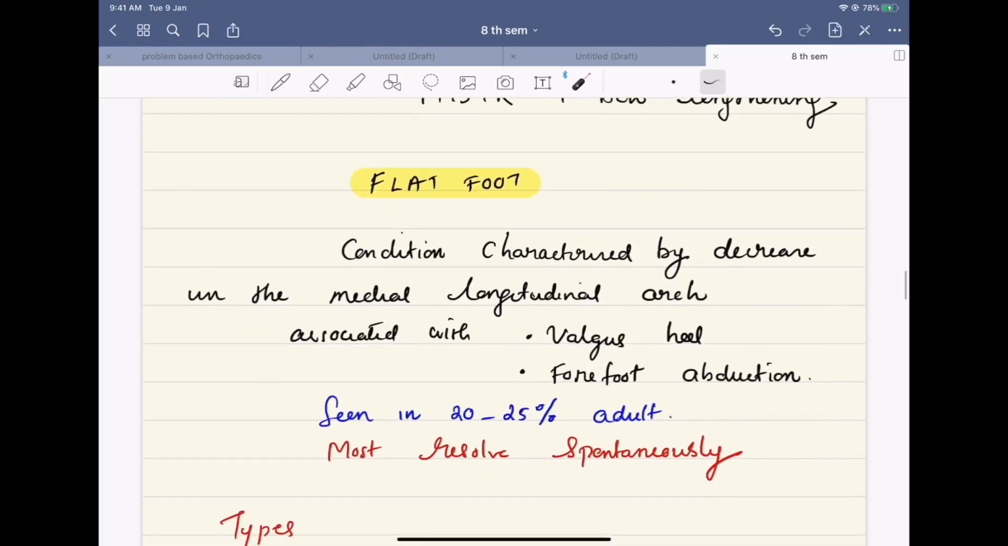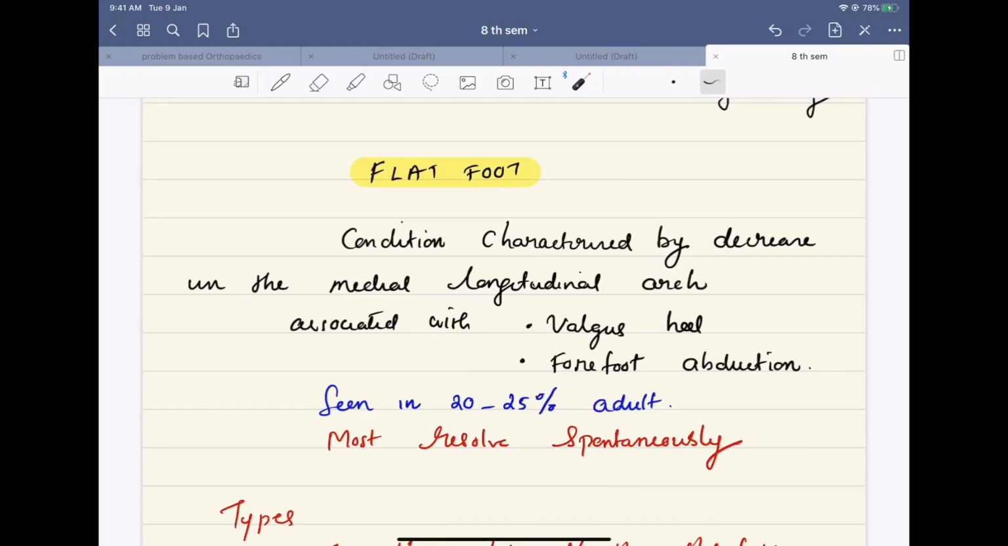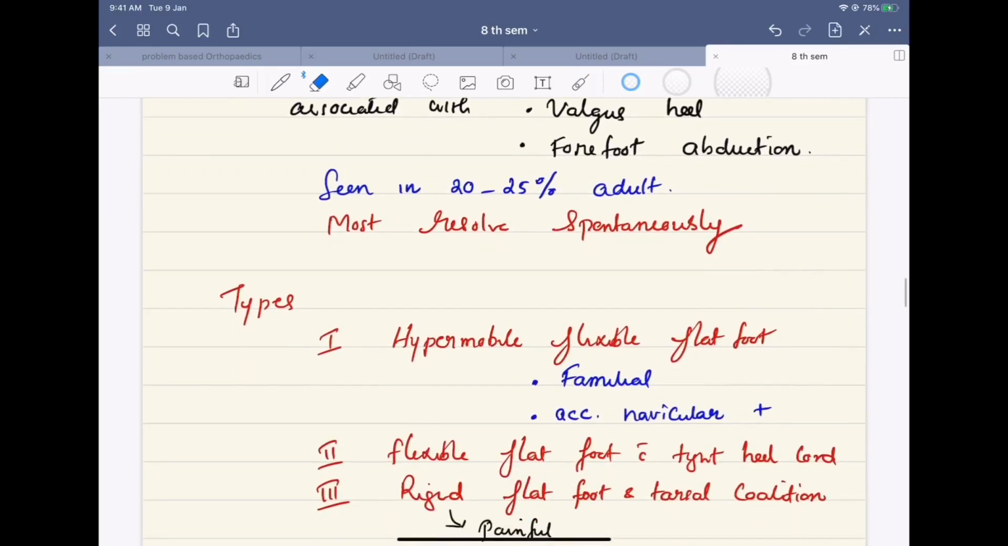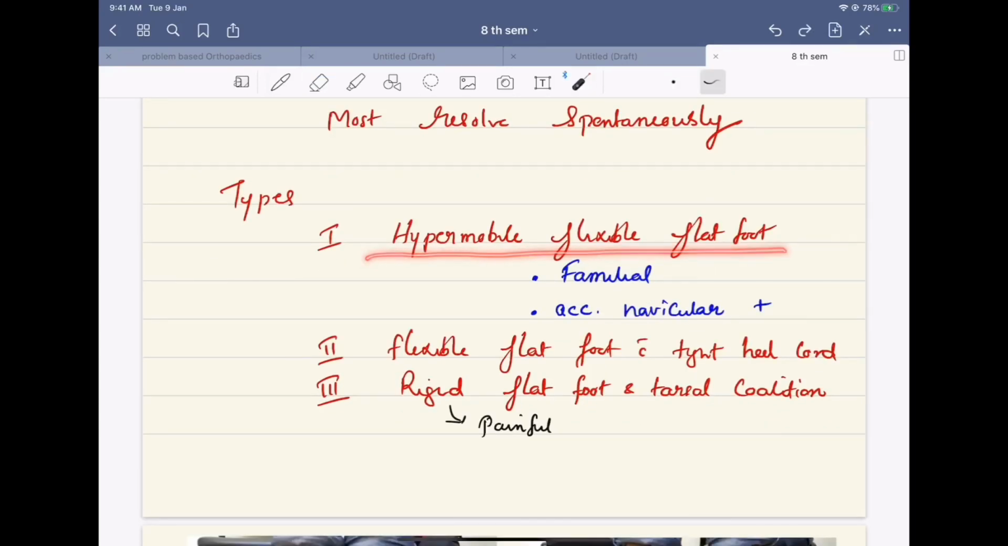We will come to another short topic, that is flat foot in children. This condition is characterized by decrease in the medial longitudinal arch, often associated with valgus heel and forefoot abduction, seen in 20 to 25% of adults, and most will resolve spontaneously. There are 3 different types. It's the hypermobile flexible flat foot. It is often familial, often associated with accessory navicular. Second type is flexible flat foot with tight heel cord. Third is rigid flat foot with tarsal coalition. Only painful condition is type 3.